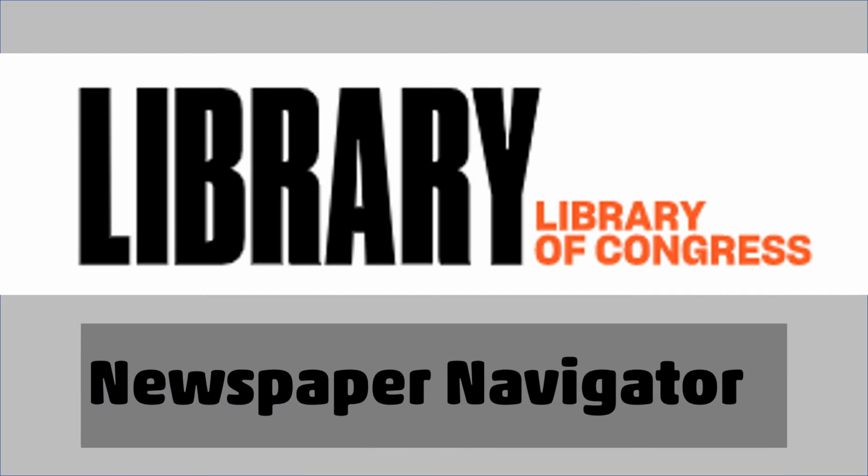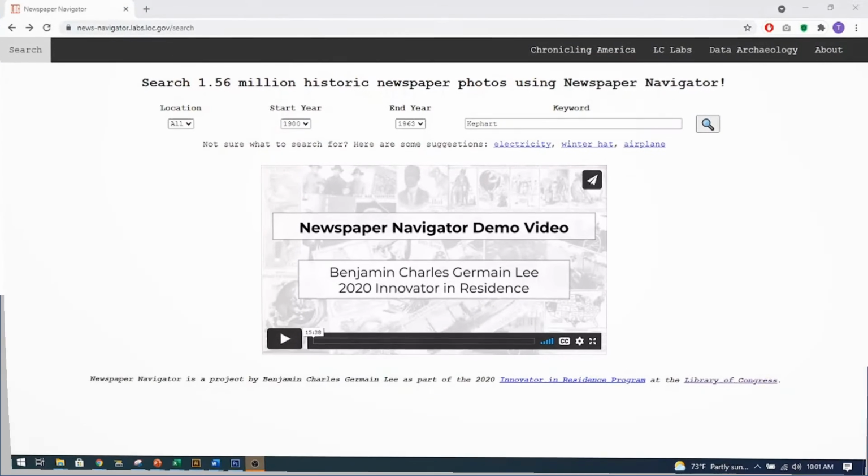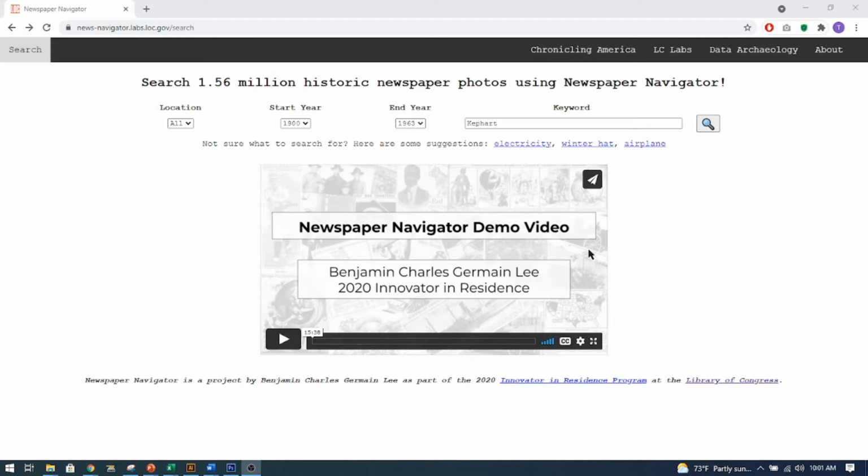The Library of Congress has lots of newspapers digitized. A new way to search them has made it much easier to search these digitized records. It's called the Newspaper Navigator. I want to show you how this Newspaper Navigator works. They do have, as you see here, a demo. You can watch this. It's 15 minutes long. I want to just show you really quickly a very quick overview of it.